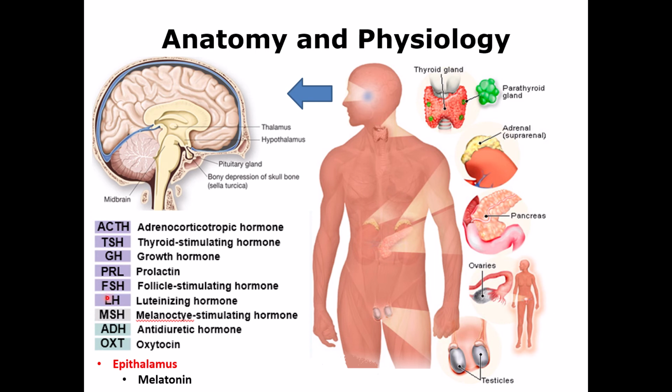So let's go to the effects of these different hormones that are released from the pituitary gland. One of them is called the adrenocorticotropic hormone, and that hormone affects the adrenal gland. I will come back to the functions of these glands later, okay? The TSH, or thyroid stimulating hormone, is released from the pituitary gland and affects the thyroid gland. If you see the word tropic or the word stimulating, those two mean they are released from the pituitary gland.